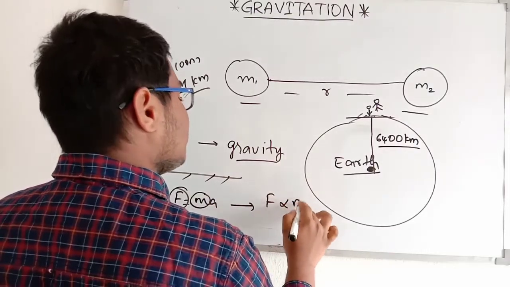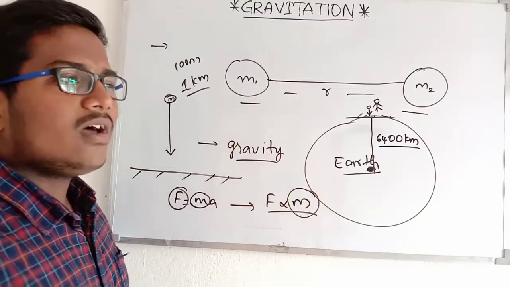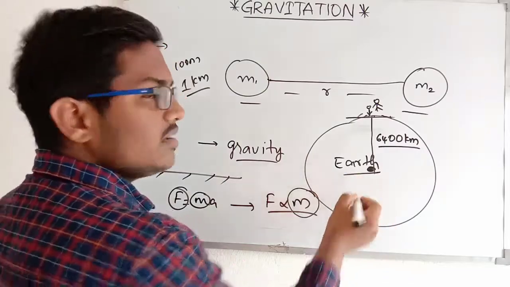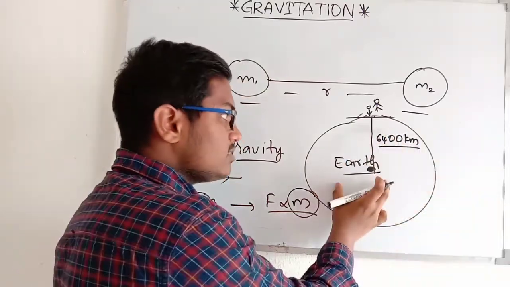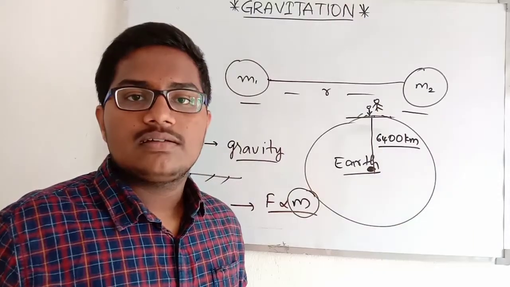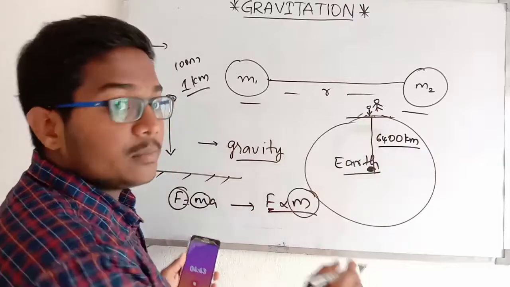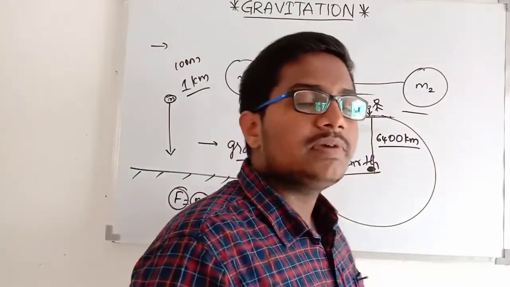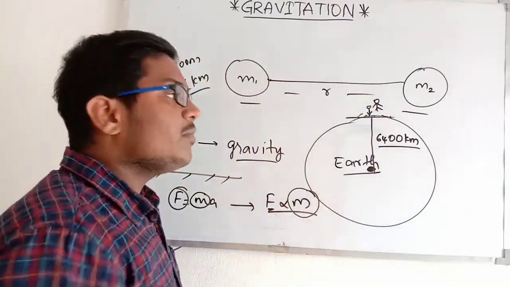If we think of the ball's mass, it is like a particle for the earth. When compared to the earth's mass, the ball's mass is negligible. So the force exerted on the earth by the ball is negligible because the earth is so much bigger when compared to the ball.